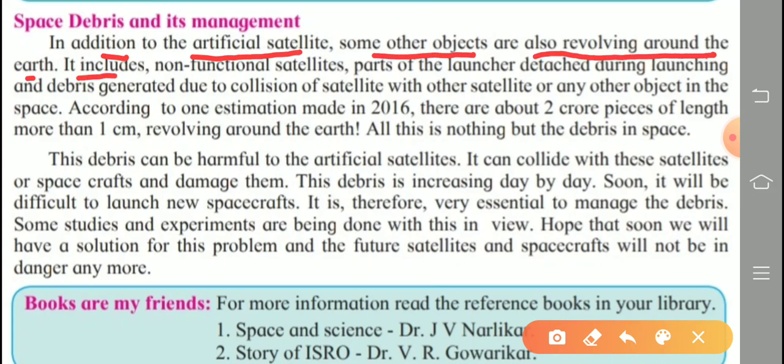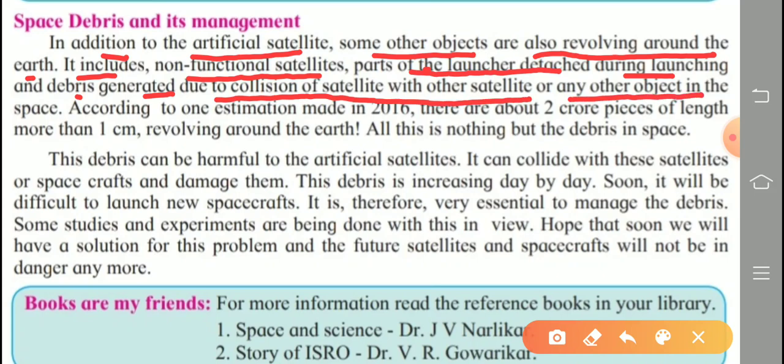It includes non-functional satellites, parts of the launcher detached during the launching, and debris, meaning waste generated due to collision of a satellite with another satellite or any other object in space. So these are all waste material present in space, called space debris.